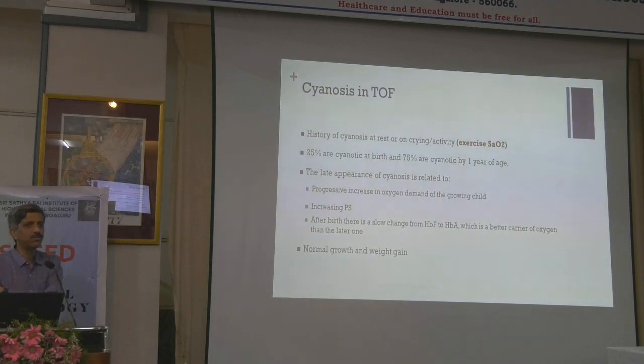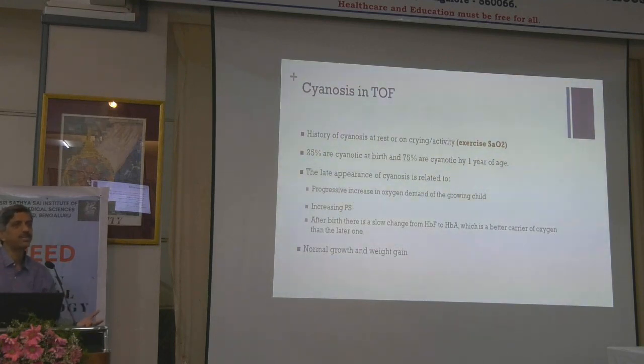So coming to cyanosis in tetralogy, these are some numbers. I think some examples are part of asking, but something you may know. Around 25% of tetralogies are cyanotic at birth, and 75% are cyanotic by around 1 year of age. History of cyanosis is generally at rest and crying or activity, and invariably you must measure cyanosis with exercise in your exams. Unless the patient is clearly class 4 or something, it's better to document a 6 minute walk distance and time. As for the late appearance of cyanosis, why the patient initially is not cyanosed while later on the child becomes cyanosed, it is because the demand of the child is increasing.